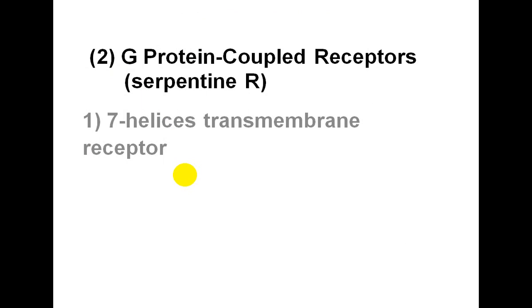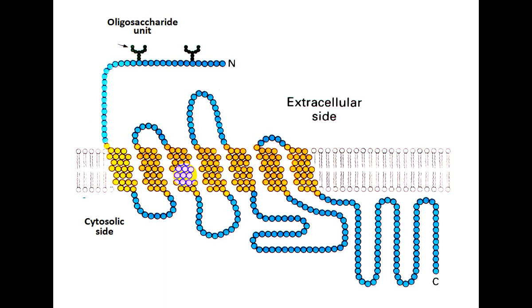There are 3 extracellular and 3 intracellular loops. The amino terminus end is extracellular, whereas the carboxy terminal end, that is the C terminus end, is intracellular. So this is the N terminal end which is extracellular, whereas this C terminus end is intracellular.